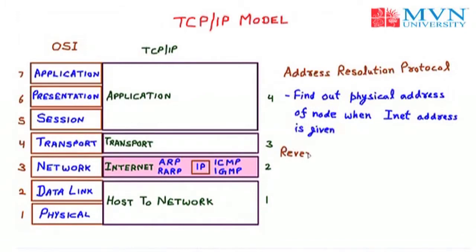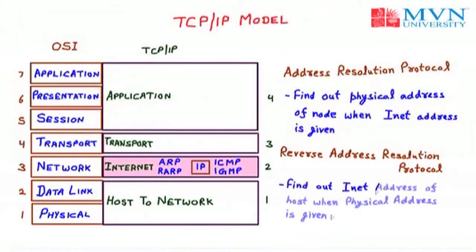Next we have RARP, the Reverse Address Resolution Protocol, which is the reverse of ARP. As it is the reverse of ARP, it is used to find out the INET address of a host when the physical address is given.